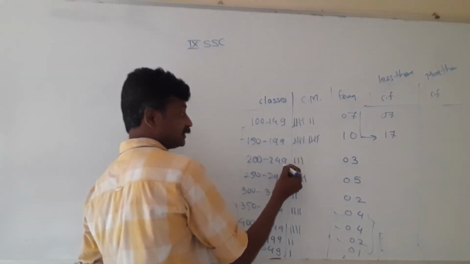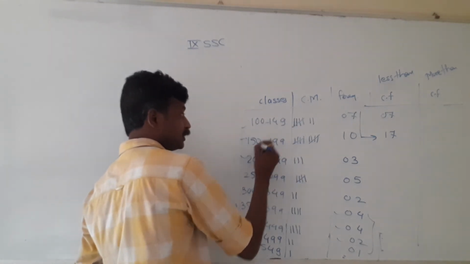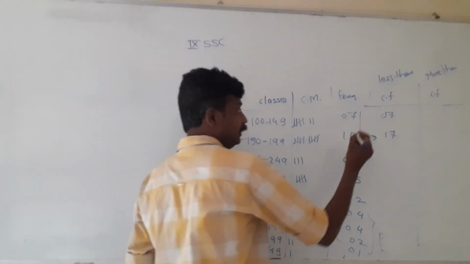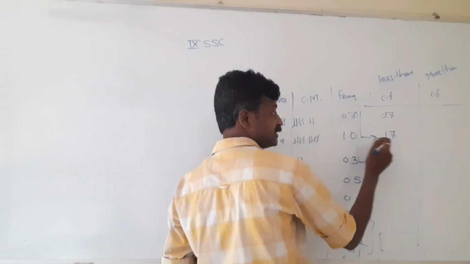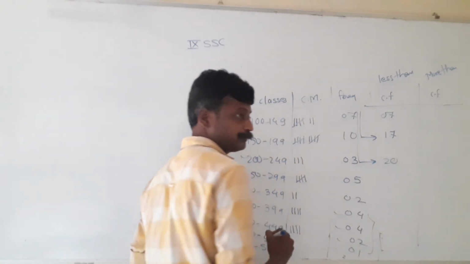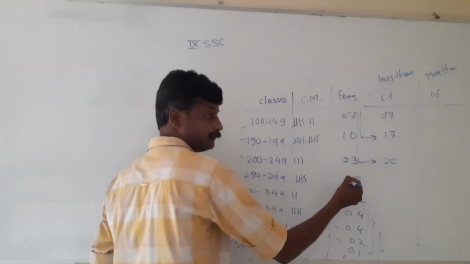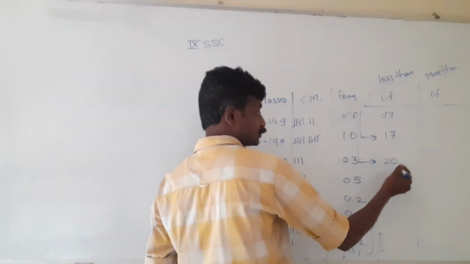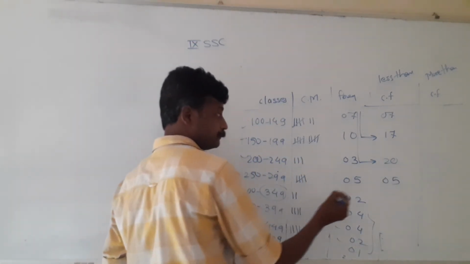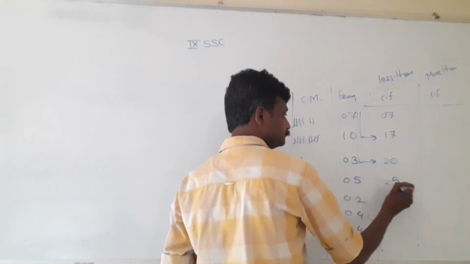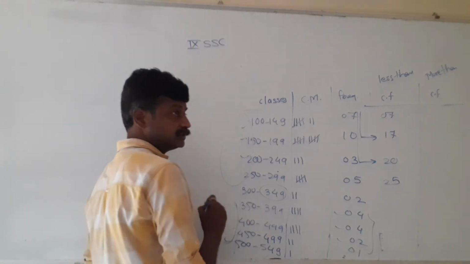Then cumulative frequency less than 249 means 1, 2, 3. All three should get covered. Addition of all the three will come here. 17 plus 3 is 20. Cumulative frequency less than 299, addition of all four classes. So 20 plus 5, 25. Cumulative frequency less than 349. Sorry, it is 25. Cumulative frequency less than 349 means addition of all the frequencies of this,